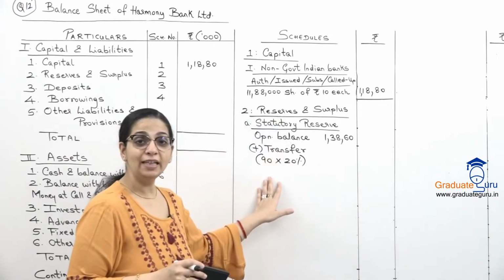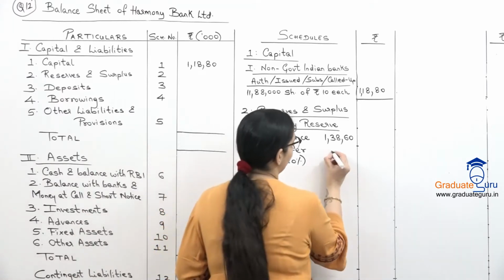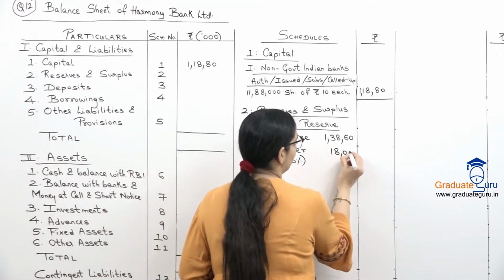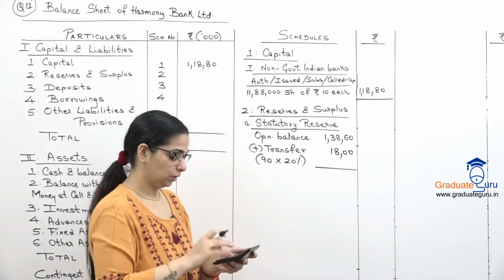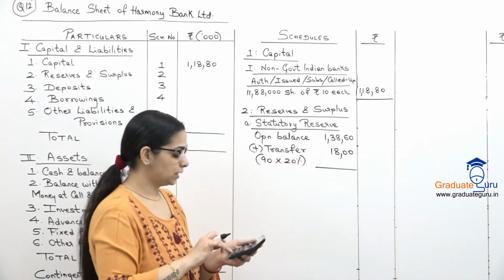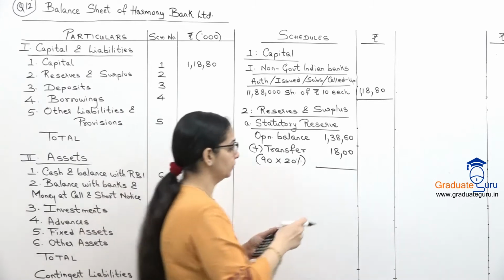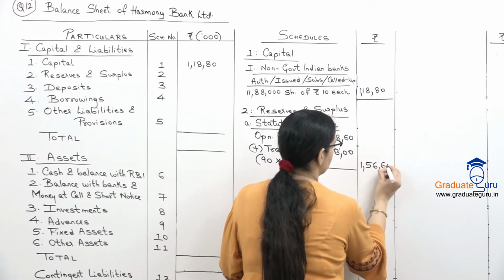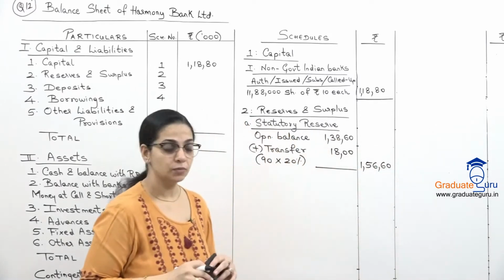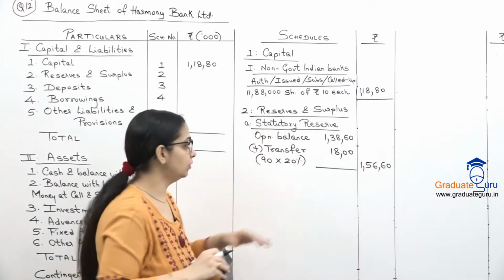So we have 18 lakhs over here, which we will write as 1800. So let's add these two. 138.60 plus 1800. We will get 15660. So ये हो गया हमारा statutory reserve.